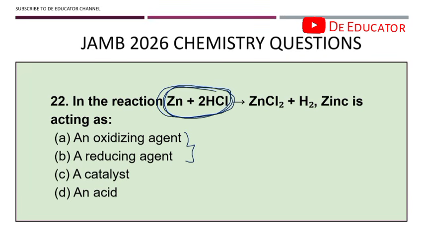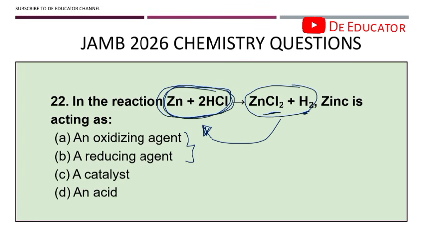And they will put zinc chloride in the options, and they will put hydrogen in the options, but it can never be the answer. It is always in this particular part, in the reactant, except it is a reversible reaction. Then they now tell you backward reaction, when it is going back. And that's when we can now say maybe this one can be considered.